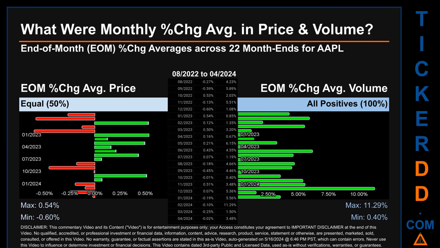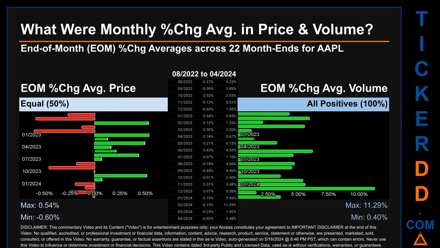From 08/2022 to 04/2024, there was an equal split of monthly percentage change in price across 22 month ends. In terms of volume, 22 out of 22 month ends had a positive percentage change. That is 100% of month ends saw a positive percentage change in average volume.